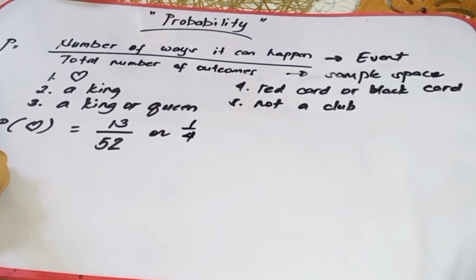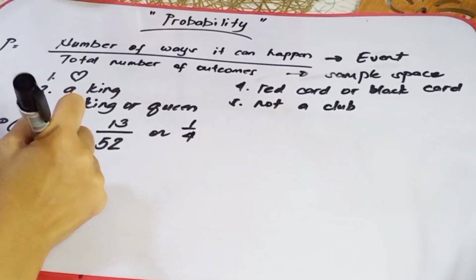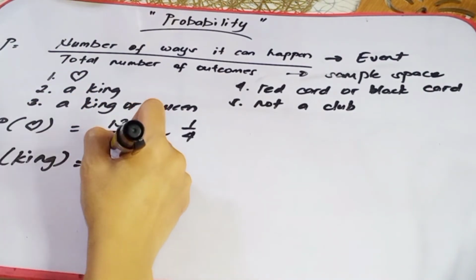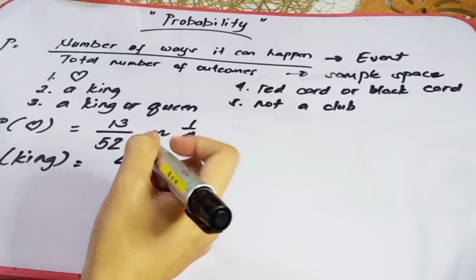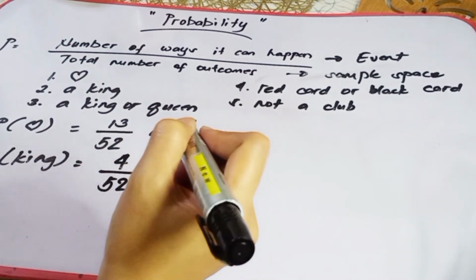Next, let's have number 2. What is now a probability of getting a king? So, how many total kings in our playing card? So, there are 4. So, 4 is our event, and the sample space is 52.